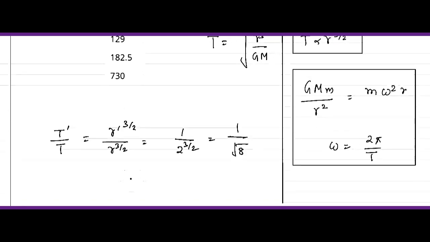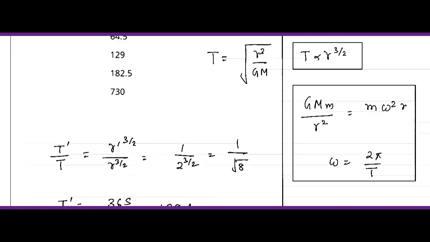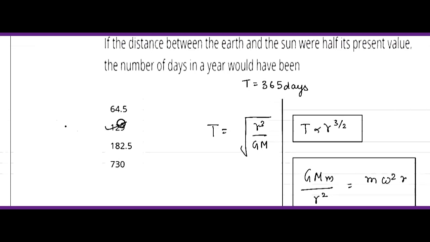So under root of 8 is 2.828, right? So I will write this is 365 by 2.828. So it is 129 days. And this is the answer of this question. I can check for the option. So B here is the correct option.